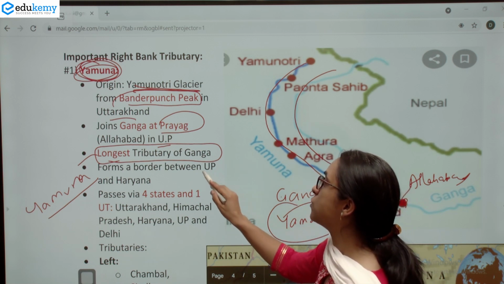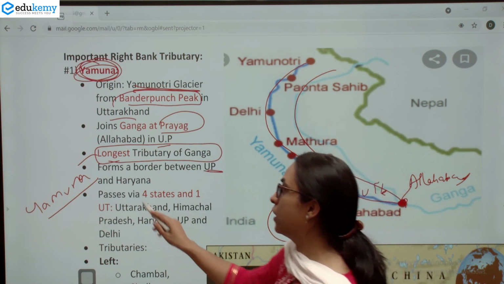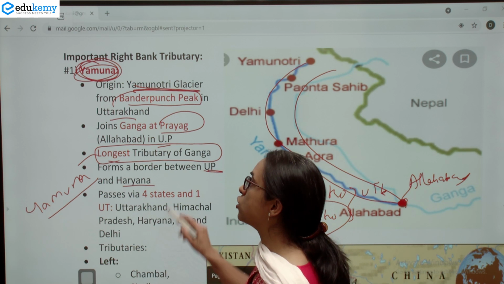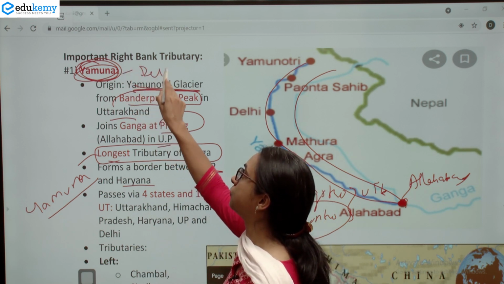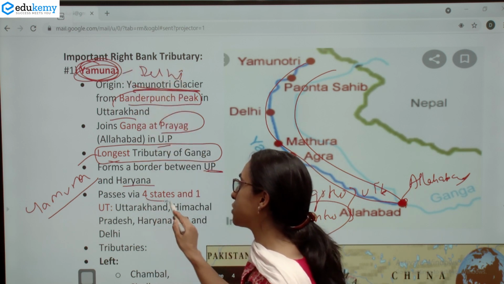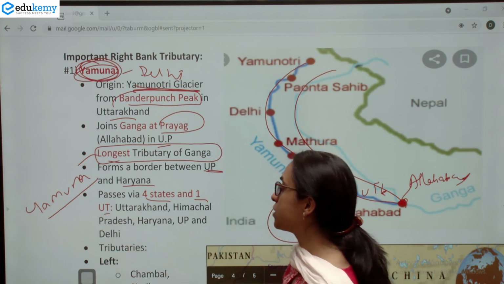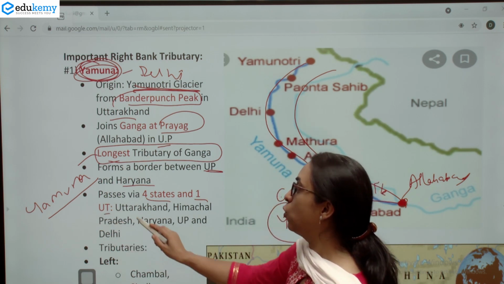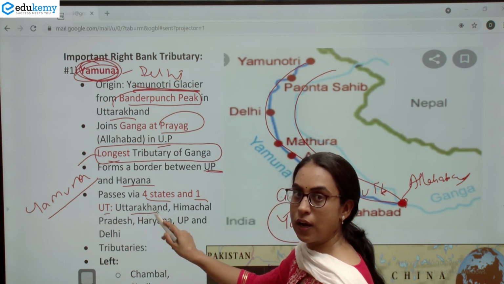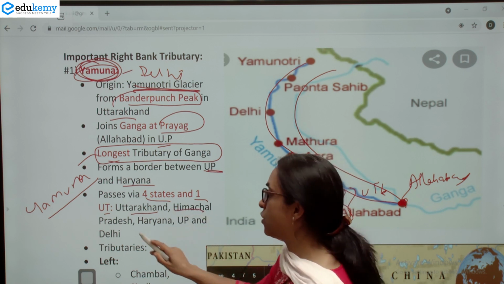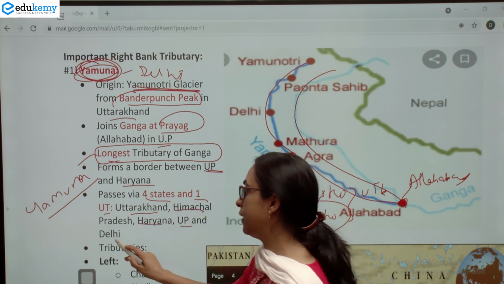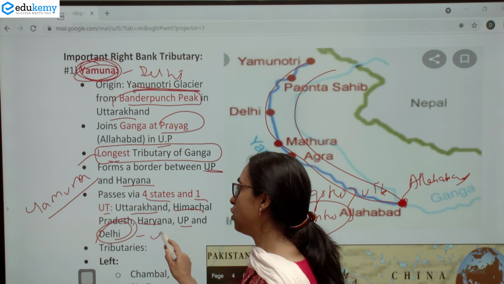This Yamuna forms a border between UP and Haryana. Yamuna also passes through Delhi. So it passes through 4 states and 1 UT. The 4th state via which it passes is Uttarakhand. It originates in Uttarakhand. Then it passes Himachal Pradesh, Haryana, UP and passes through Delhi, which is a UT.